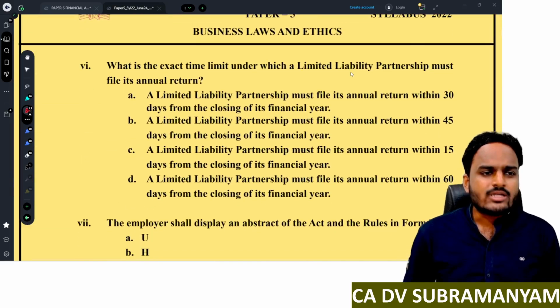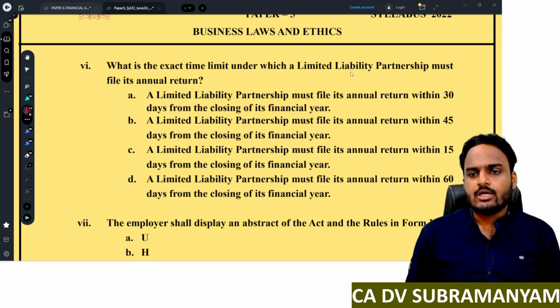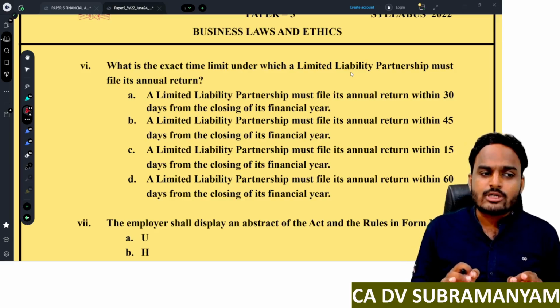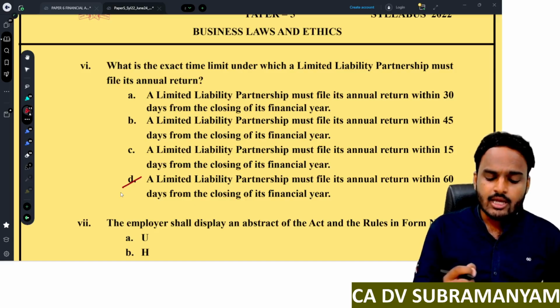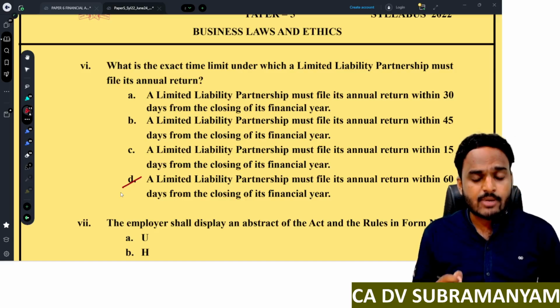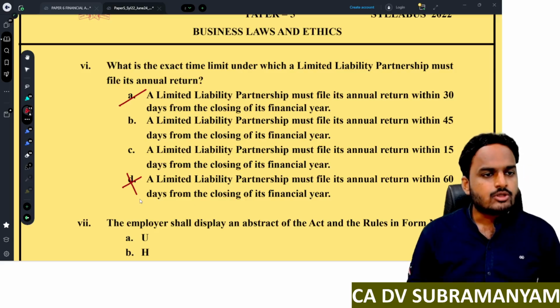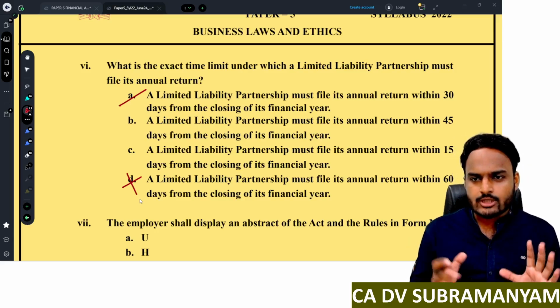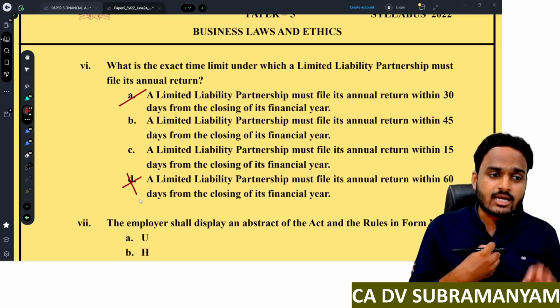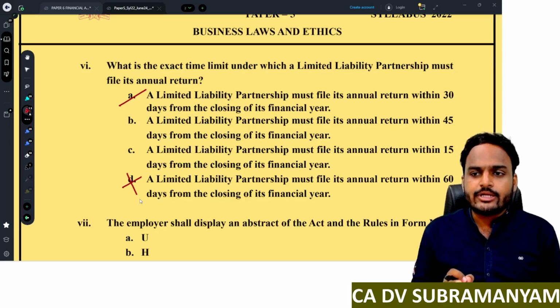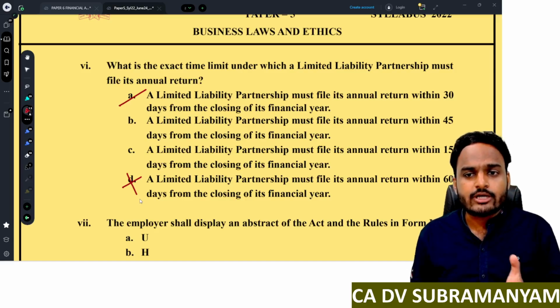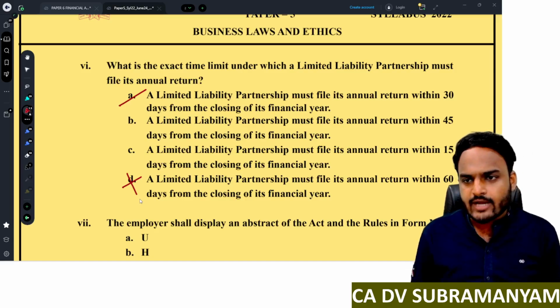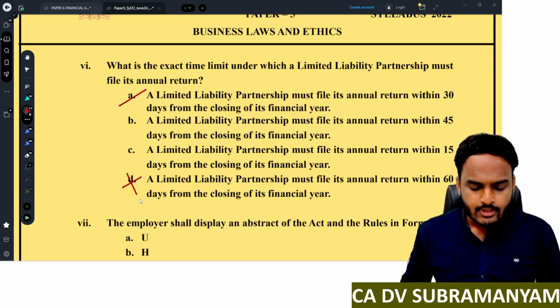Next, what is the exact time limit within which LLP must file its annual return? The correct answer to this multiple choice question is option D. But as per your institute material and suggested answers of this paper, option A is the correct option. So go with option A. Understood? As a practicing professional, I know D is the correct option, but as per institute study material, A is the correct option. So go with option A. LLP must file its annual return within 30 days from the closure of its financial year. Is it clear?